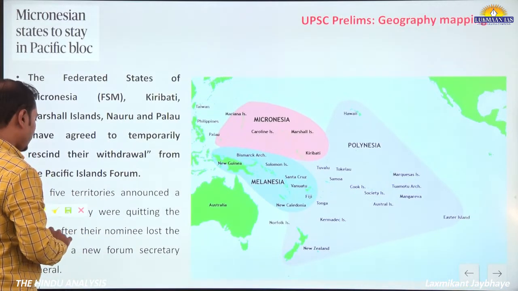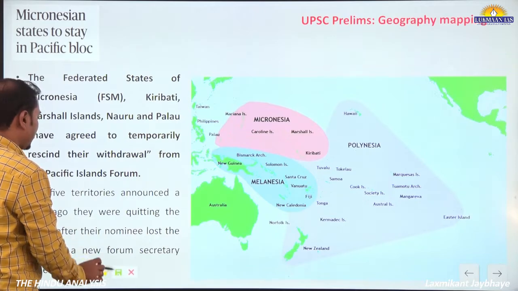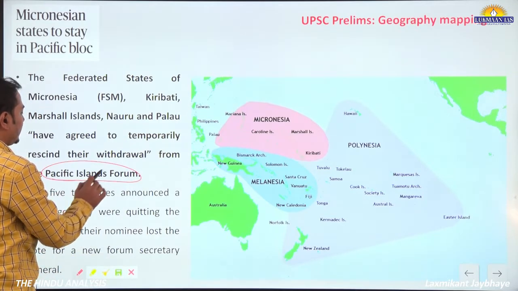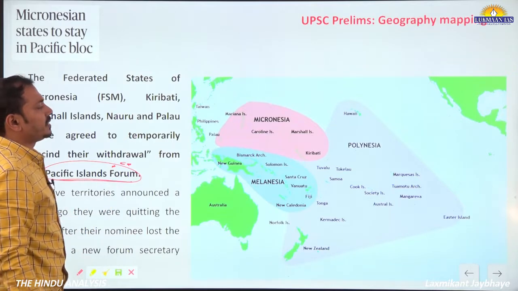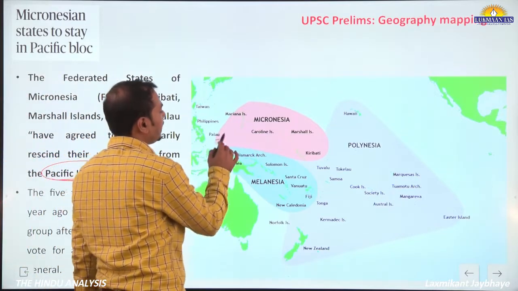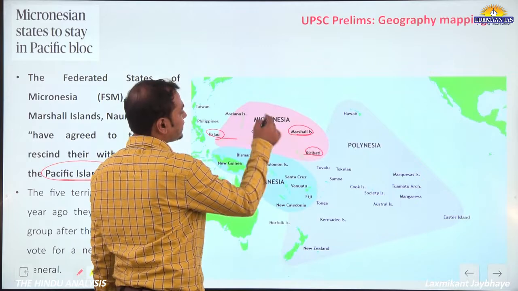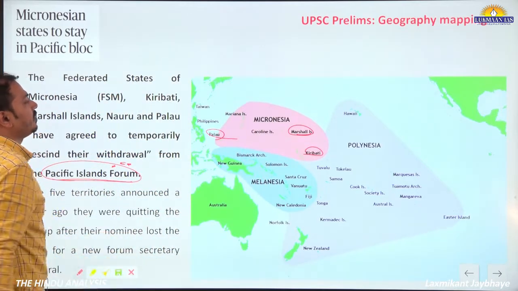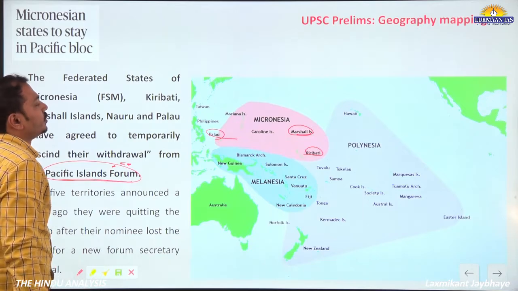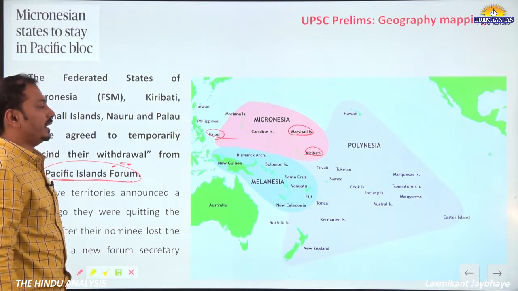Then, Micronesian states to stay in Pacific bloc. Which bloc are we talking about here? Pacific Islands Forum. Earlier they had decided that they will leave this forum. Which are the Micronesian islands? Palau Island, Kiribati, Marshall Islands, Caroline Island, Mariana Island. So they are part of Micronesia.